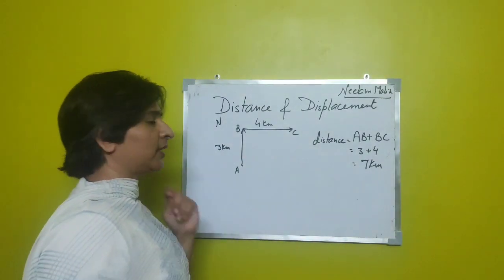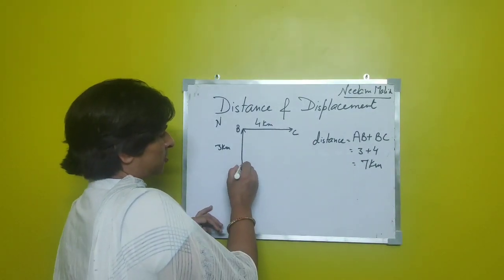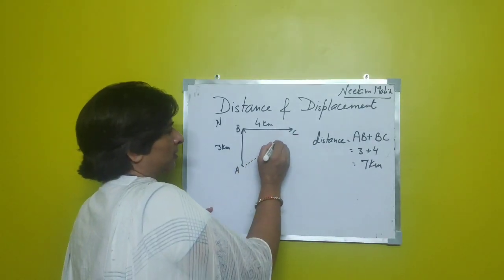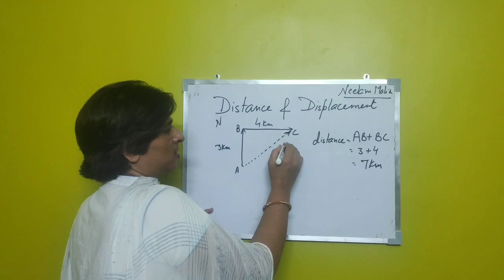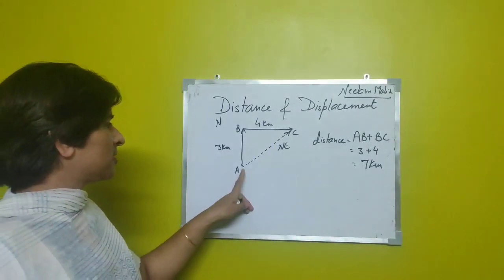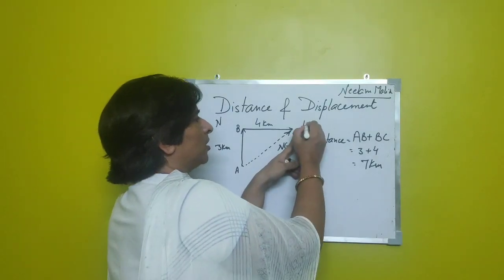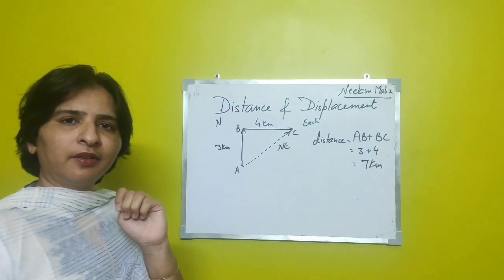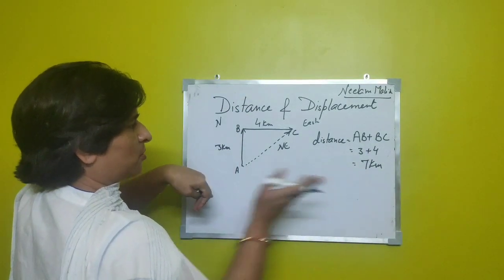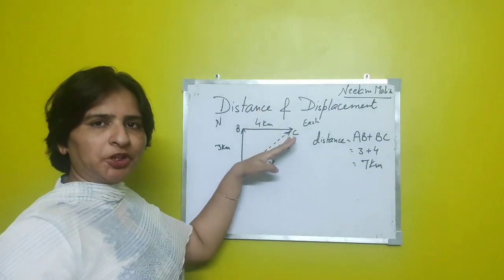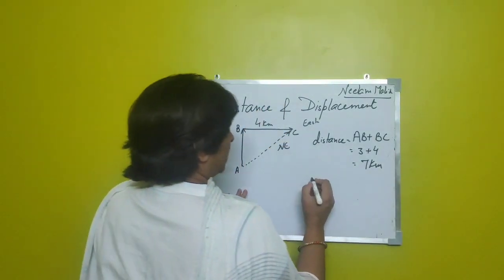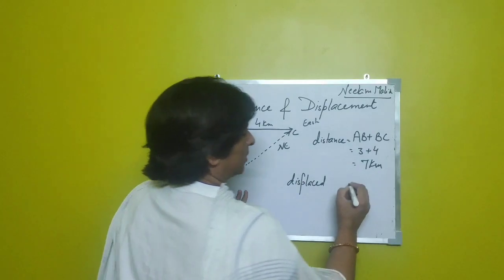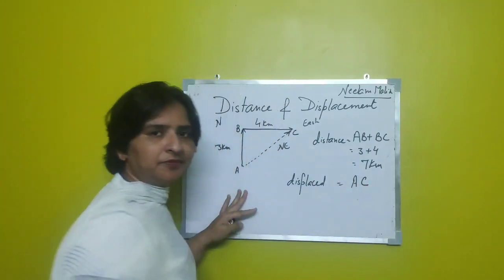Now one other person can say the car is displaced from A to C in the northeast direction. You can say it is displaced from A to C in the northeast direction, right? This is north, this is south, this was east, so it is between the two, the northeast direction, right? So he says the car is displaced by a distance of AC.